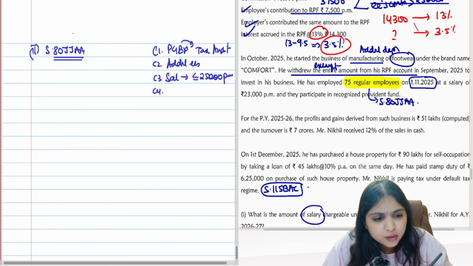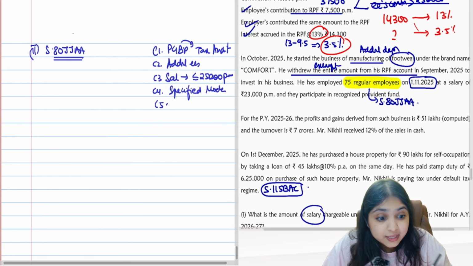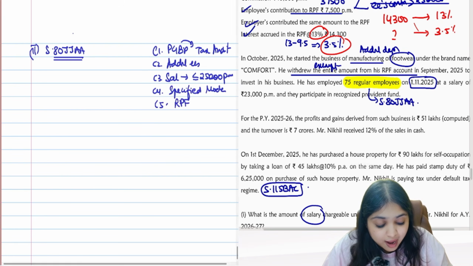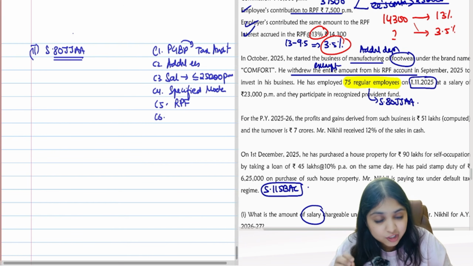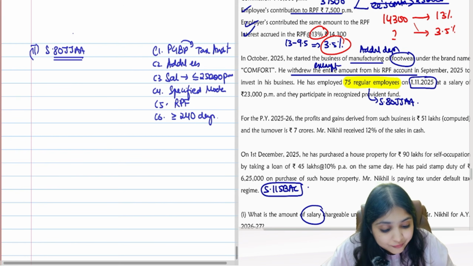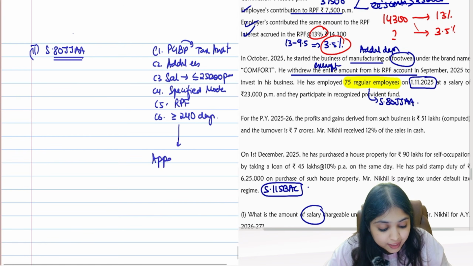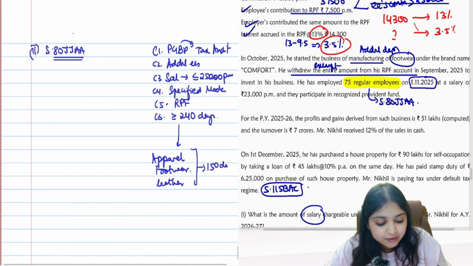Then condition number 4, in what mode should we pay them salary? Only in the specified mode. Then condition number 5, these employees must be participating in RPF. They must not be casual employees. They must be participating in RPF. And condition number 6, they must work for us for how many days, guys? At least 240 days in the previous year. However, if the assessee is in the apparel sector, the footwear sector, or the leather sector, then in that case 150 days is enough.